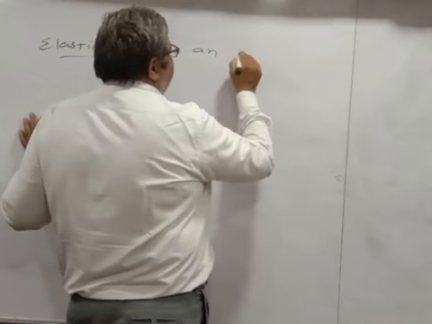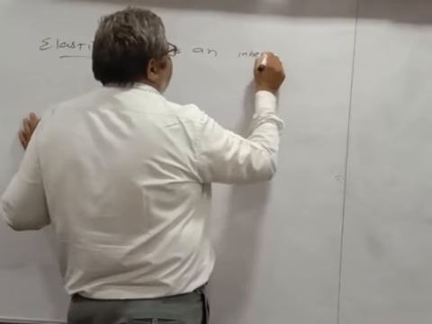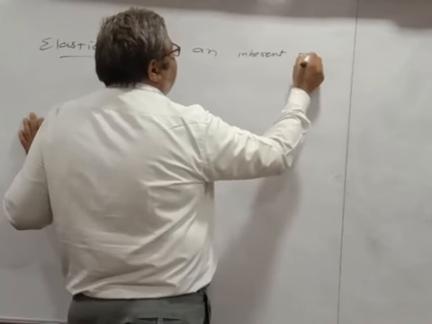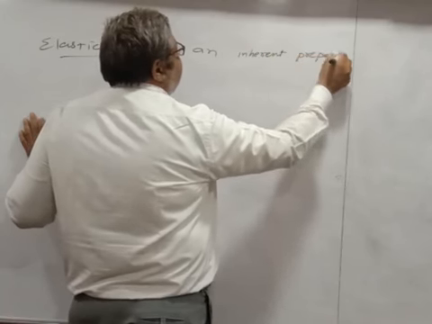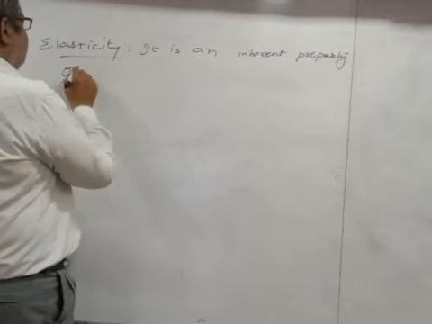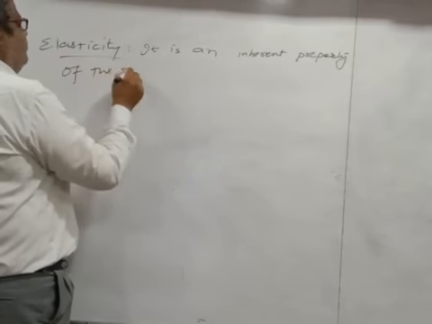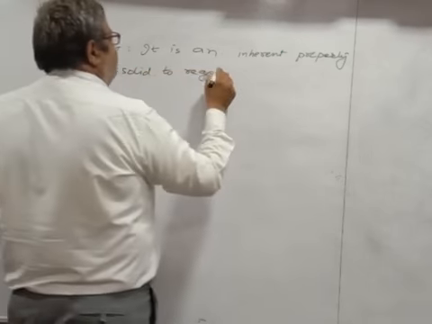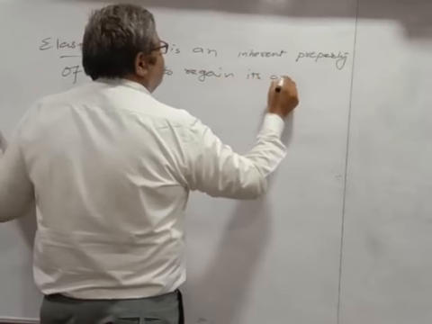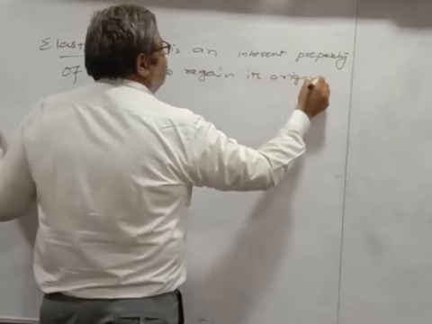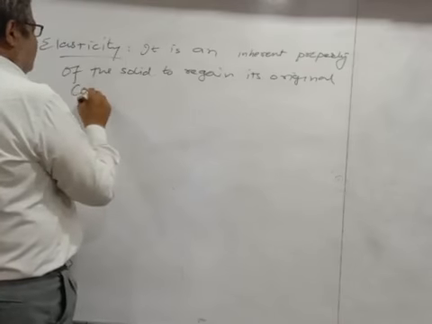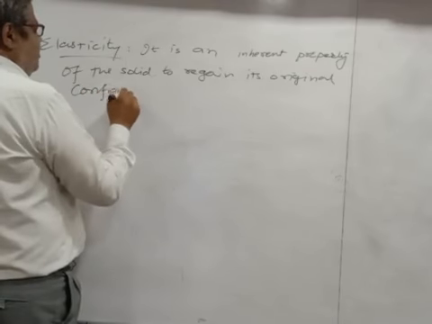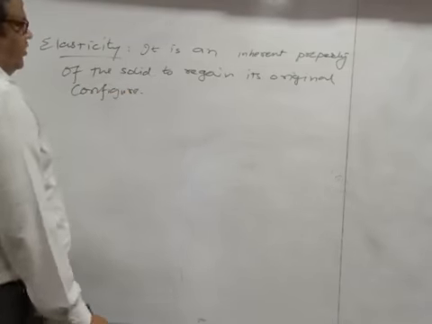of the solid to regain its original structure, its original configuration or structure, is known as elasticity.